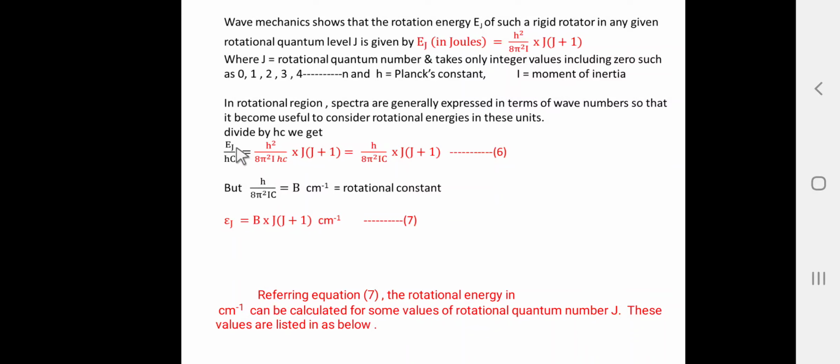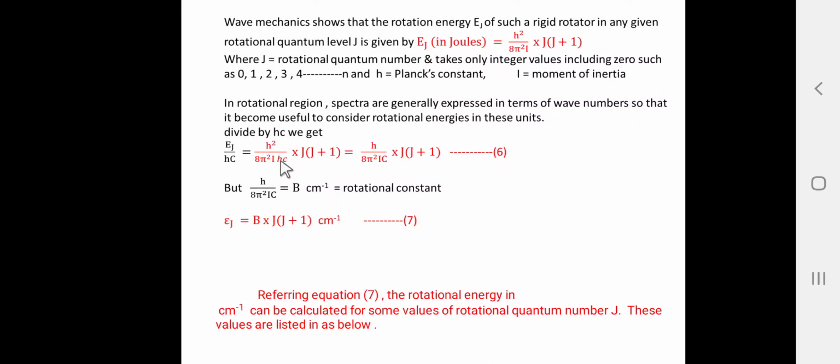Here this is the rotational energy Ej, and we have to divide by hc to obtain the value in terms of wave number. So, Ej divided by hc: h square divided by 8 pi square I, divided by hc, into J plus 1.